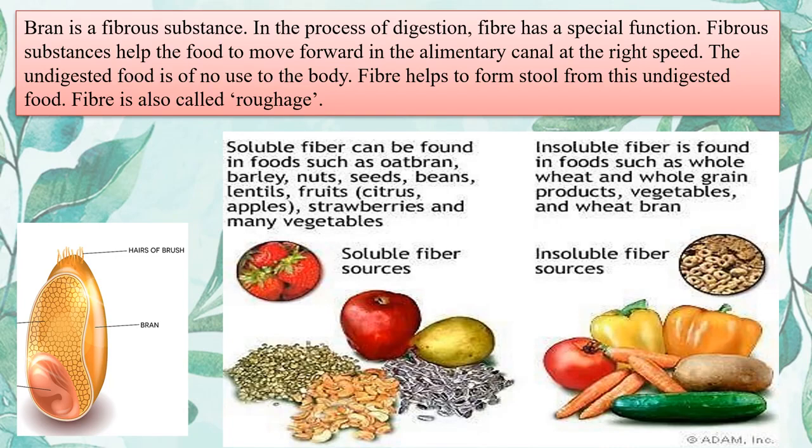Here you can see there are different types of seeds and fruits, vegetables, grains. Now these are all having fibers in them. For example, if I take a very simple example of carrot, cucumber, or any of the fruits that we have, they have fiber in them. And this fiber is very important because it helps in the movement of your bowel. The fibers present in our food help the stool move forward. Okay.